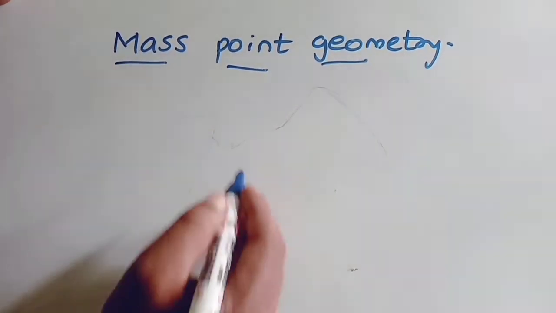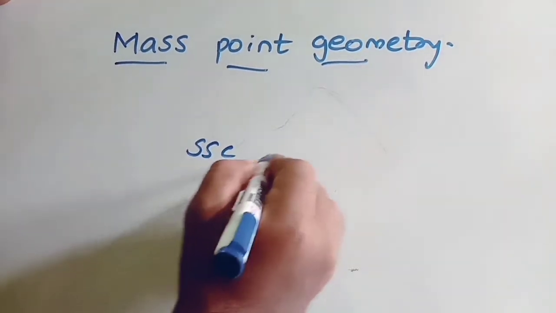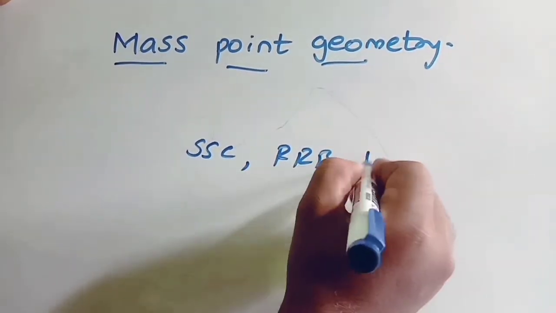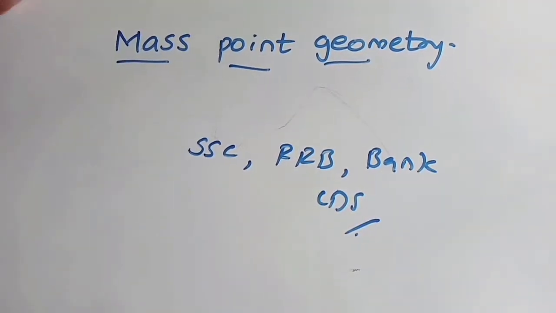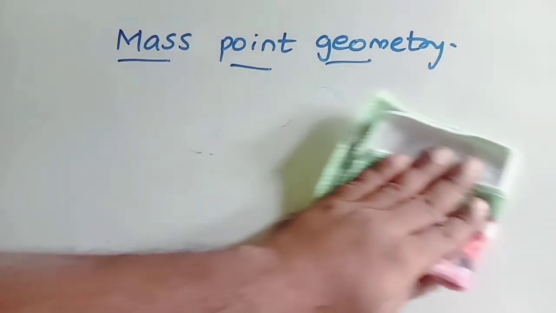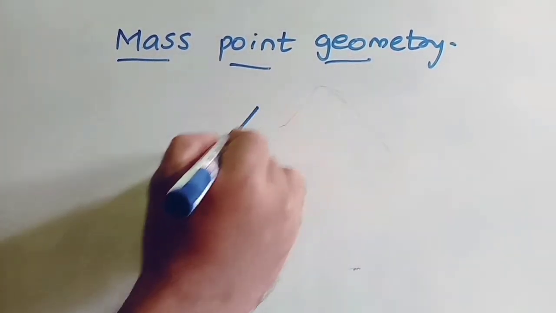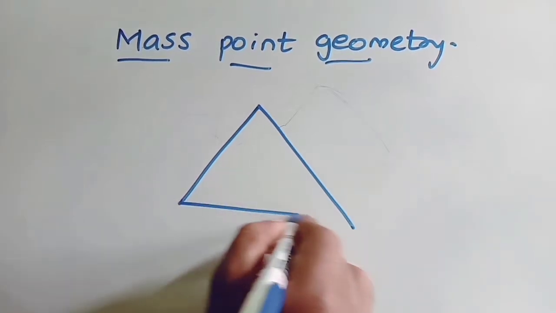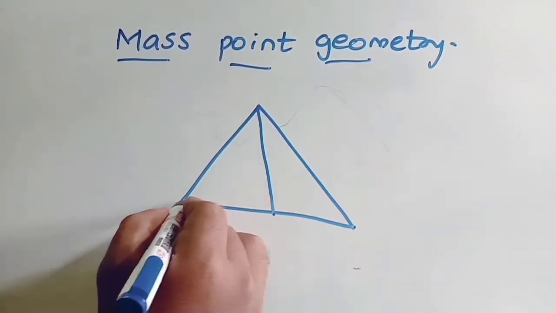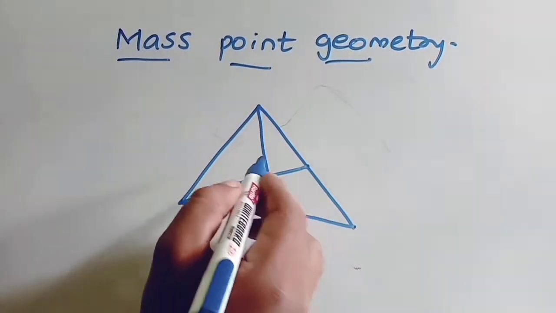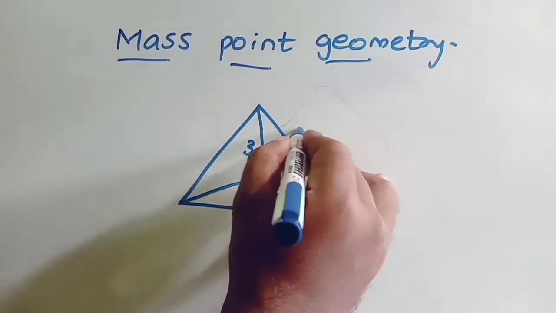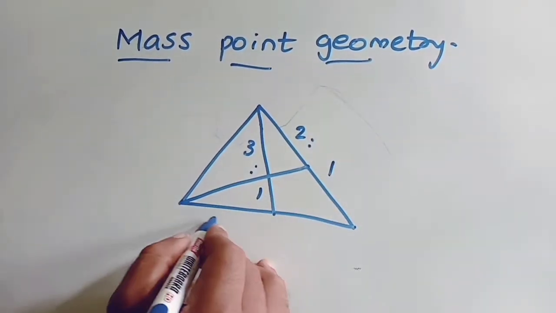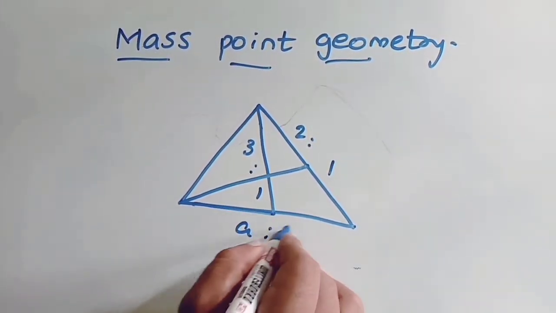This video will be helpful for job aspirants, for SSC, railways, banks or CDS. This concept is called mass point geometry. This will be used in triangles. Often we see questions asking us to find ratios in a triangle. For example, they give this ratio is 3 is to 1, and this ratio is 2 is to 1. Find this ratio. What is A is to B?